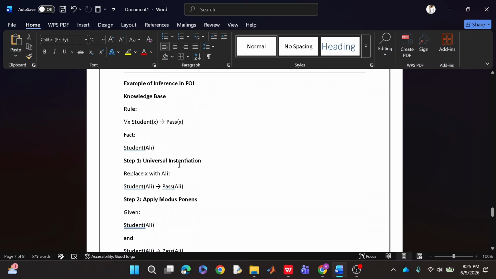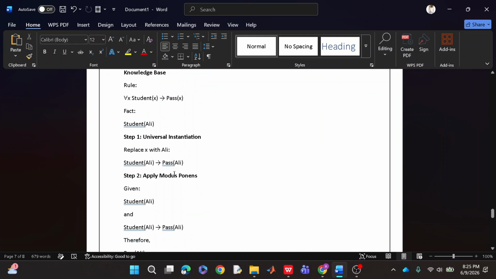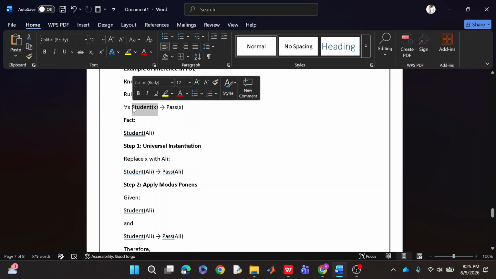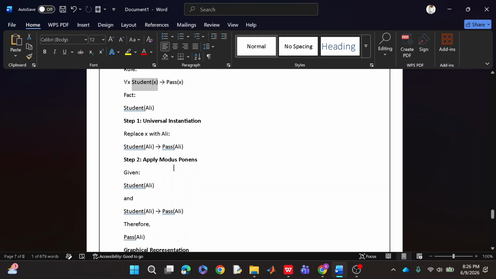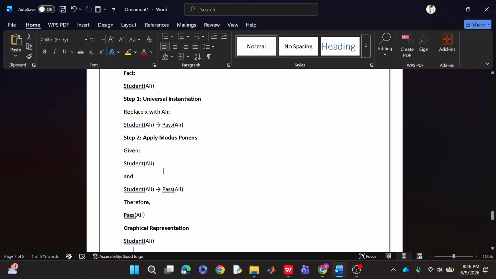So universal instantiation will replace X with Ali. We have written this here with student and X, or Ahmed or any name we can have. Then we apply modus ponens, in which student Ali means pass Ali. First we said if you are a student, it implies you will pass. Now Ali is a student, so he will get pass.